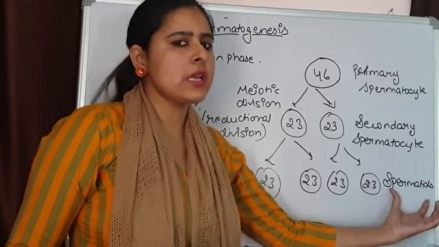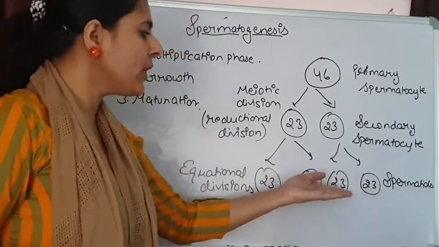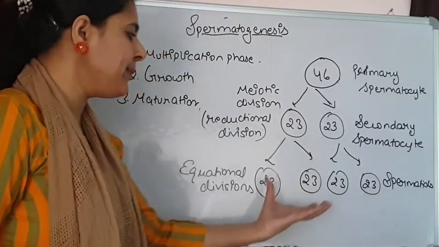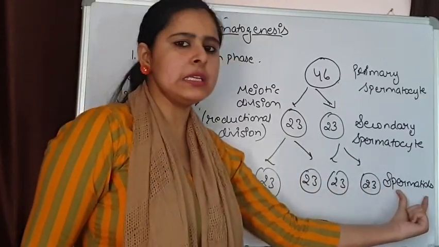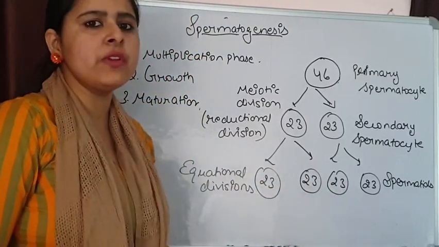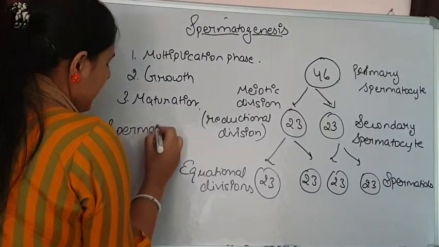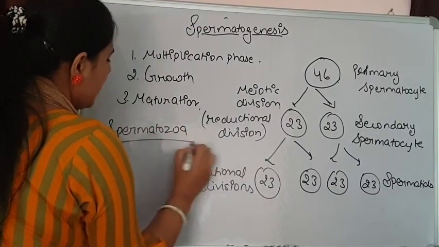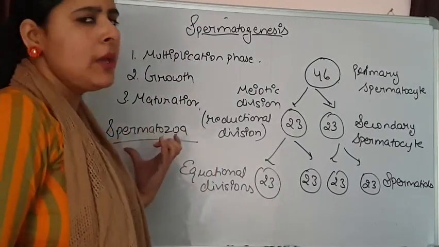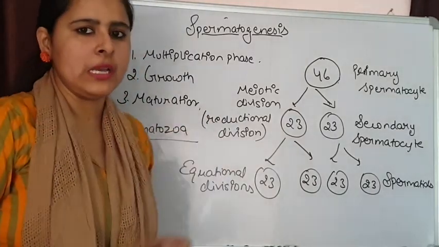Now these spermatids are not going to undergo any type of division, but they are going to metamorphose, meaning some changes are going to occur in these spermatids. After acquiring these changes, they will be converted into a fully functional spermatozoa, and this fully functional spermatozoa will behave as a male gamete and take part in the process of fertilization.